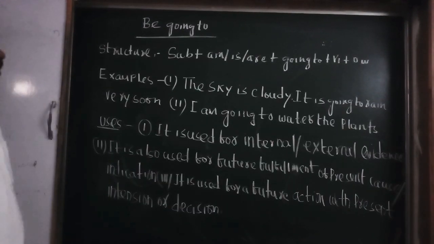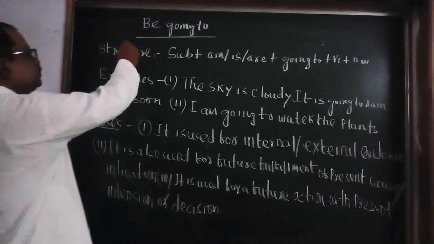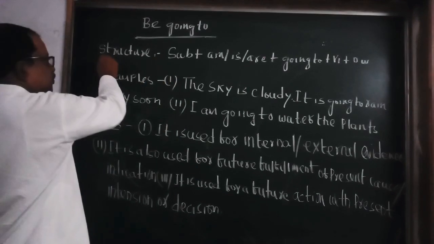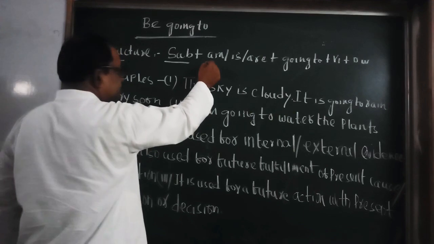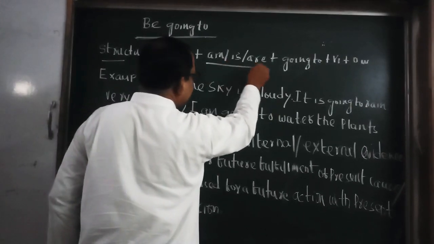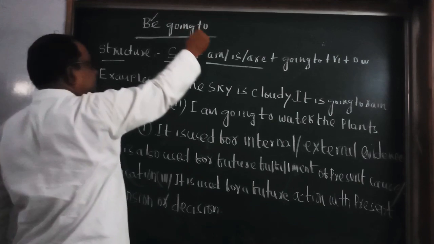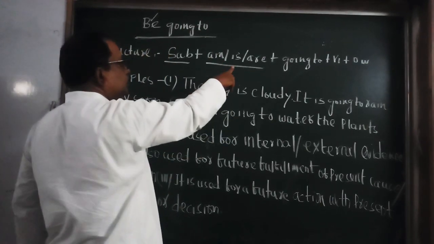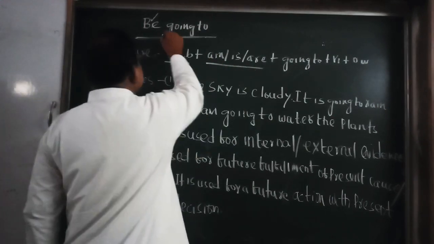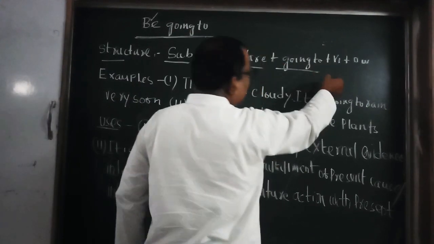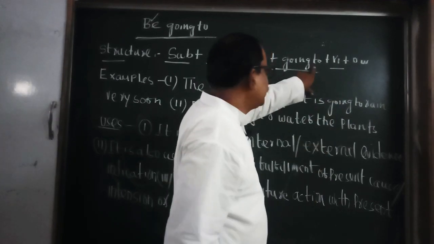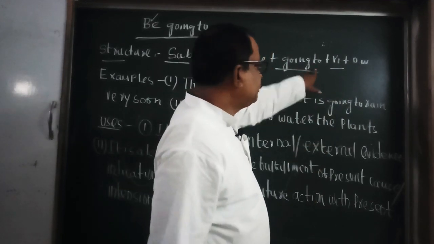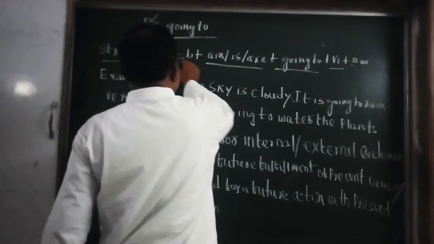So students, let's discuss the second structure of future time, that is be going to. The structure is, in be going to, you have to write the subject. After subject, you have to use am or is or are. This is be verb. You know where to use am, where to use is, and where to use are. Then going to. After going to, V1, the first form of the verb, because to is here, you cannot use V2 or past participle, then other words. This is the structure.